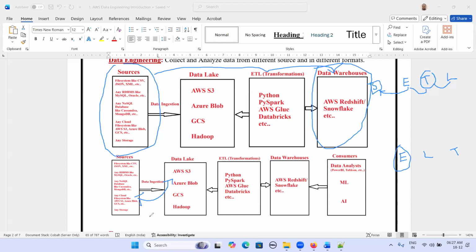Then we load the data into the data lake. Once data is loaded into the data lake, then we perform transformations using different ETL tools. Then the transformed data we load into warehouses.